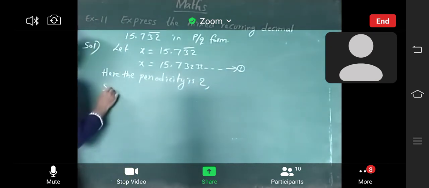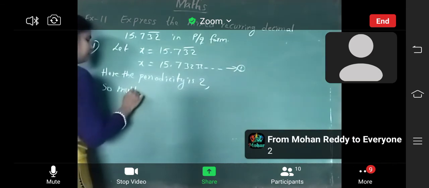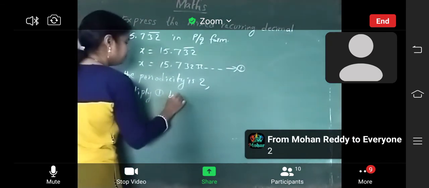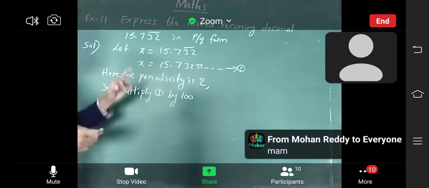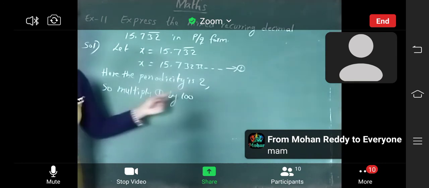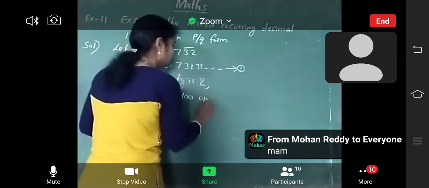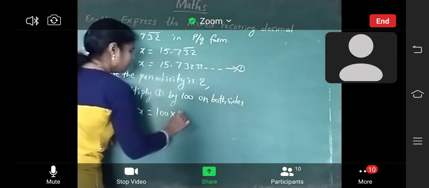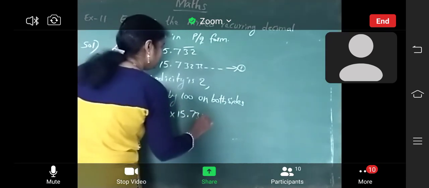So multiply equation 1 by 100 on both sides. Okay, here the periodicity is 2. Now 100 into x, 100x is equal to 100 into 15.732 and so on.